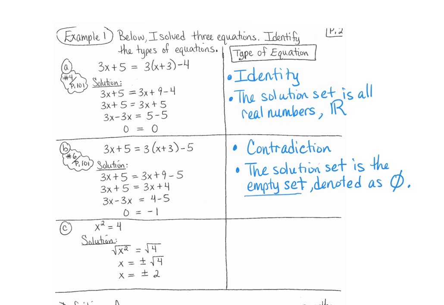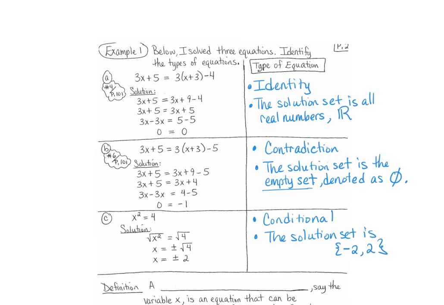Okay. Now part C. Part C says x squared equals 4. So we go through, we apply the square root to both sides. When you apply the square root, you get plus or minus that answer. We get plus or minus 2. So we only have those two values as solutions. So this is a conditional statement, and the solution set is the set consisting of -2 and 2 only. Okay, so that's example 1.